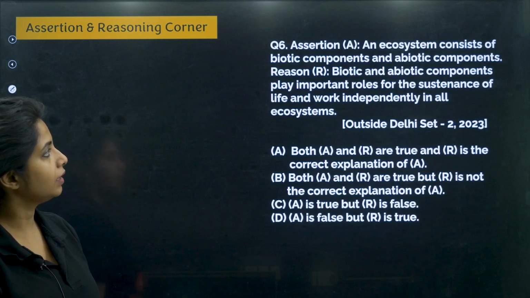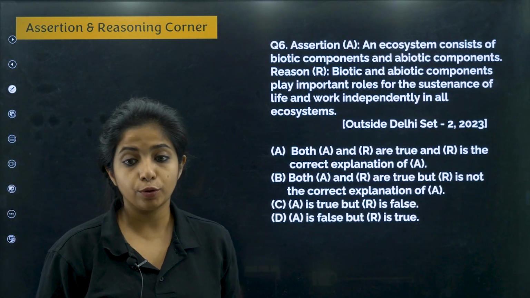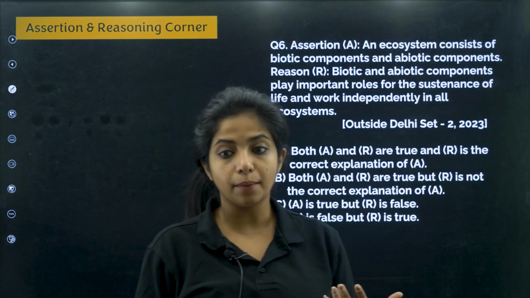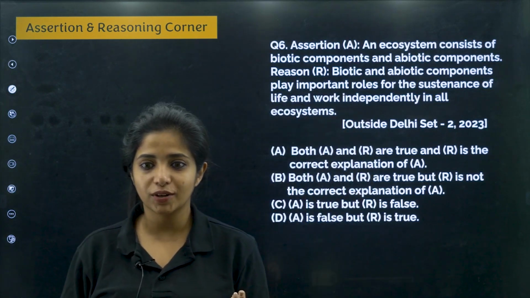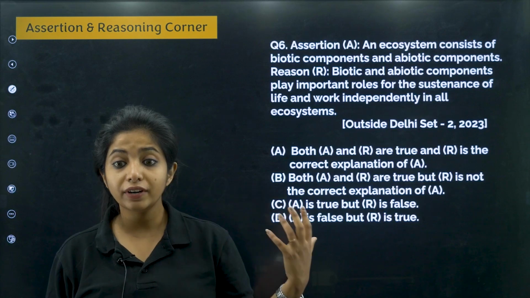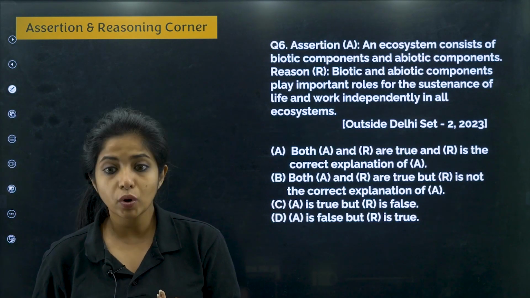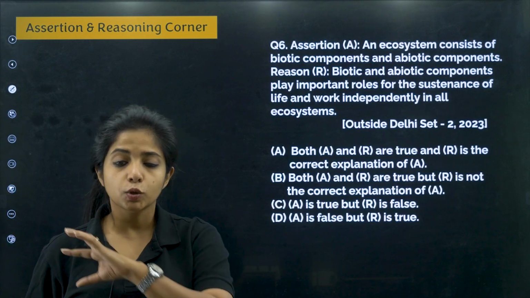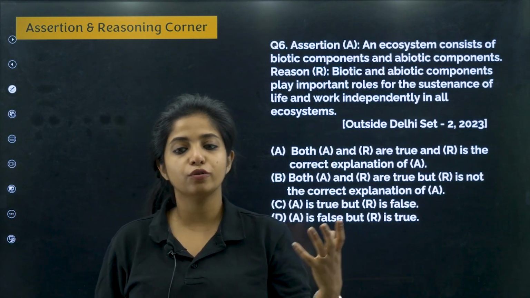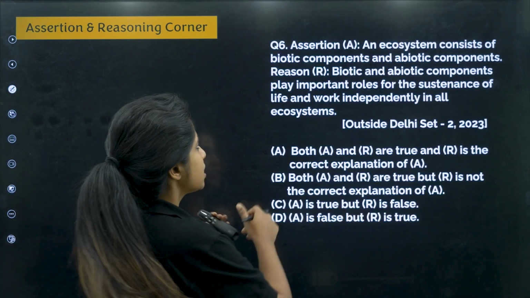Okay. Next question. An ecosystem consists of biotic components and abiotic components. Biotic components as in living components. For example, you have us. We are living organisms. Decomposers are living organisms. Abiotic components as in water, wind, soil, everything that is not living comes under abiotic. So an ecosystem is a group of biotic as well as abiotic components. I agree, so the assertion is completely true.